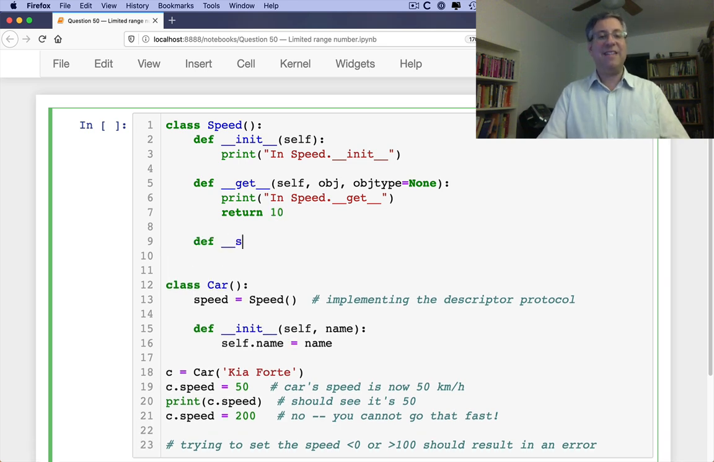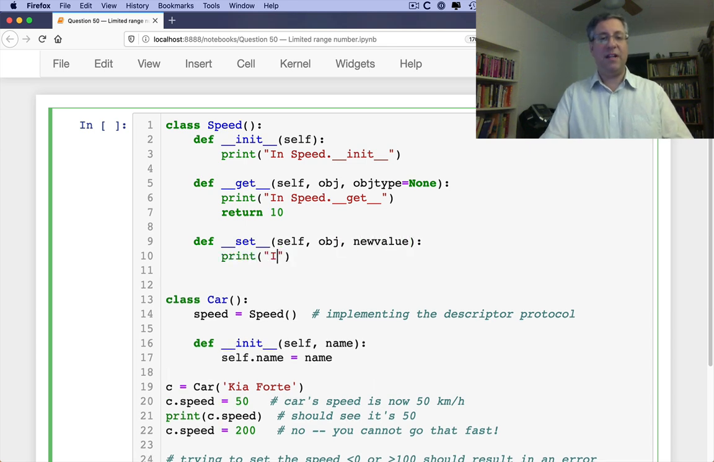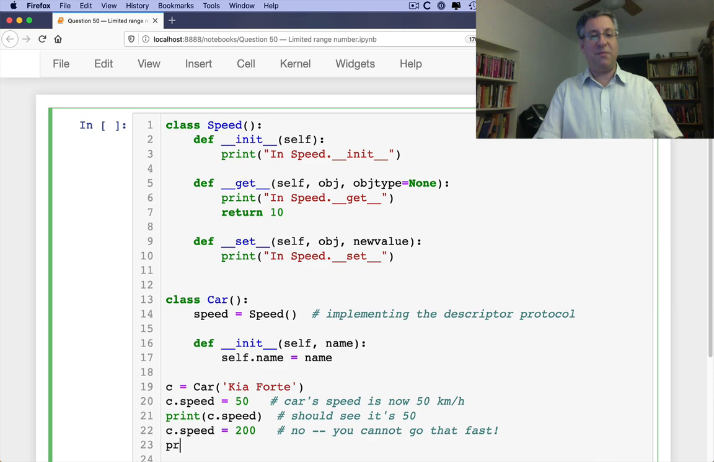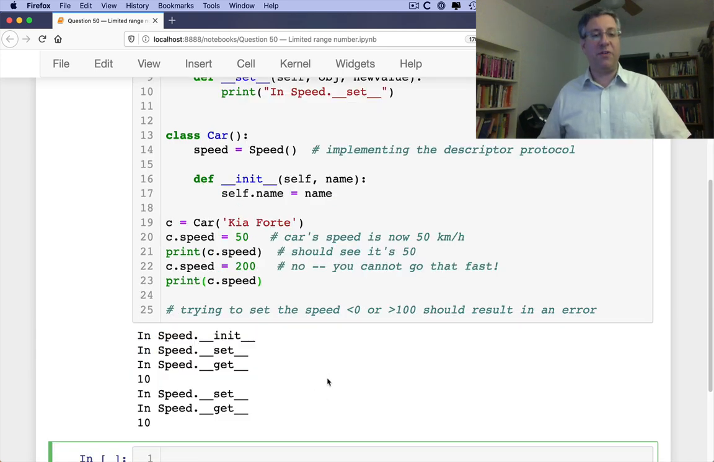And then def __set__, self, and then object, and then new value. Print "in speed set". So let's see what's going on here. I'm going to ignore, well, actually 200 we can use still, right? So then print c.speed. So what's going to happen when we run all this code?